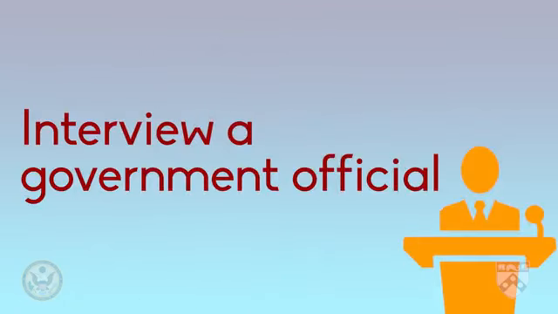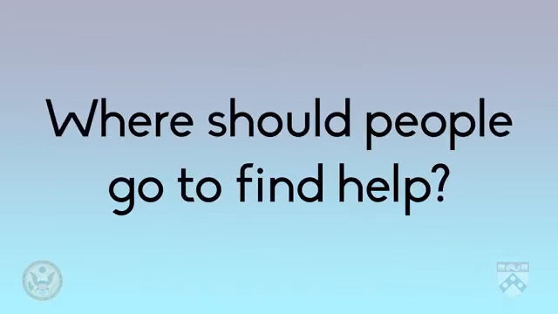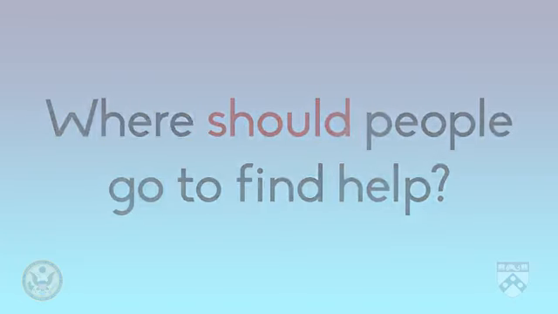Let's get back to our news story about the tornado. Another source a journalist could interview is a government official. A journalist might ask, where should people go to find help? Here, where is our question word, should is our helping verb, people is our subject, and go is our main verb. The modal verb should tells us about the purpose of the question. This question asks for advice on what people should do next.